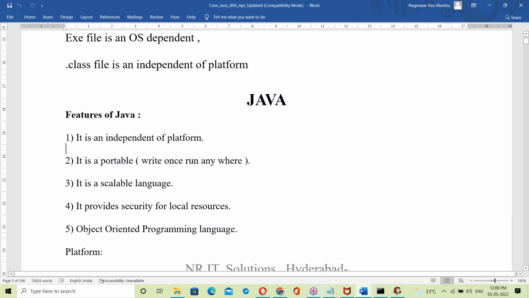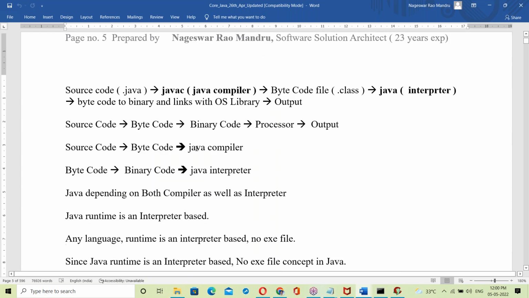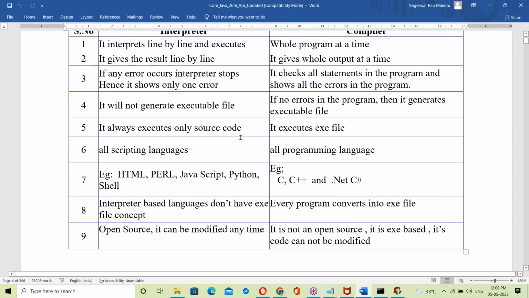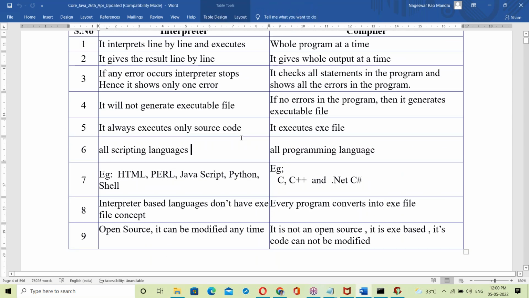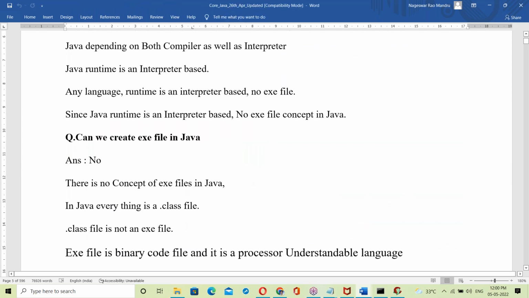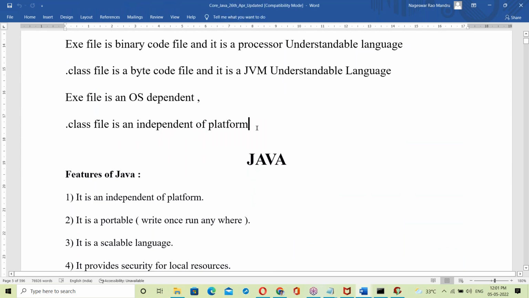So the next topic is Java. Is it compiler based or interpreter based? Tomorrow we'll discuss that point. Next, Java features. That's all for today. Any doubts, guys?